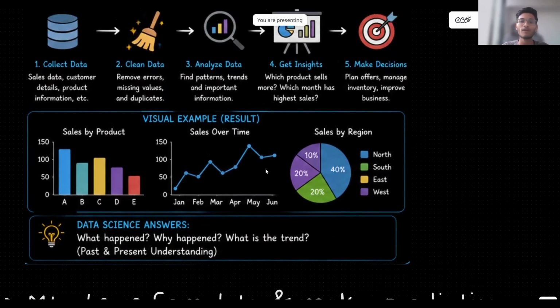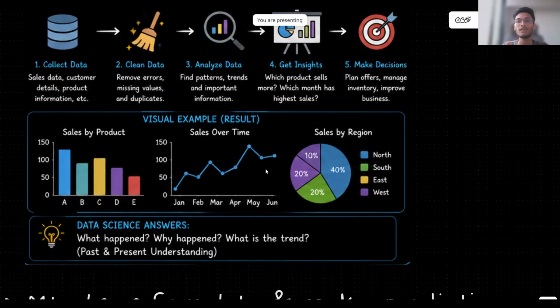Now, why is this visualization important? Basically, because if I have millions of records stored in an Excel sheet or text format, I cannot interpret it, I cannot analyze it. If some visualization is done of the data, I can directly interpret it and answer my questions: what happened, why it happened, what is the trend, etc. So this helps us understand the past and the present so that we can improve our business problem. So this is basically an overview of data science.